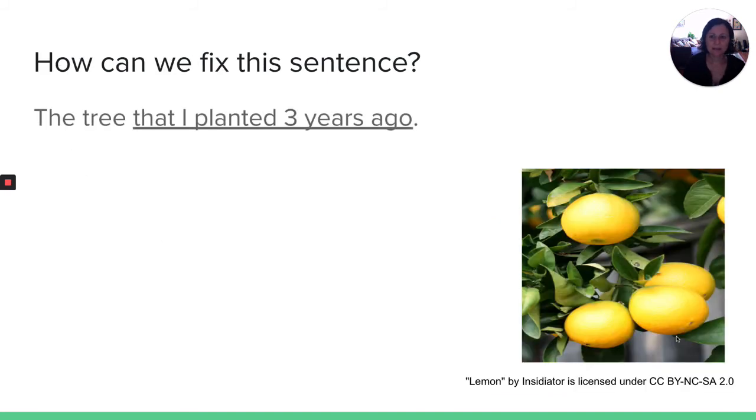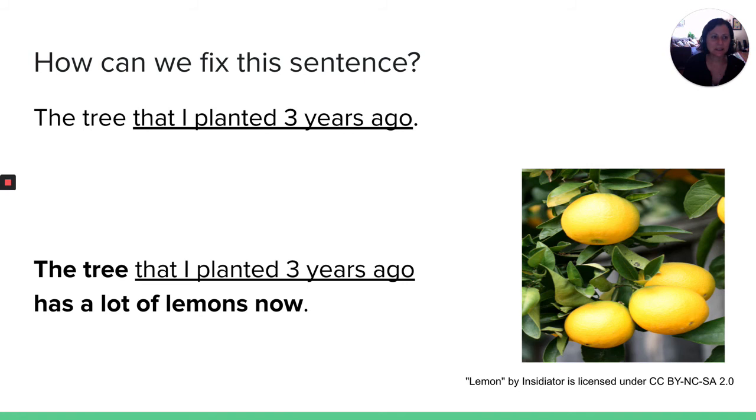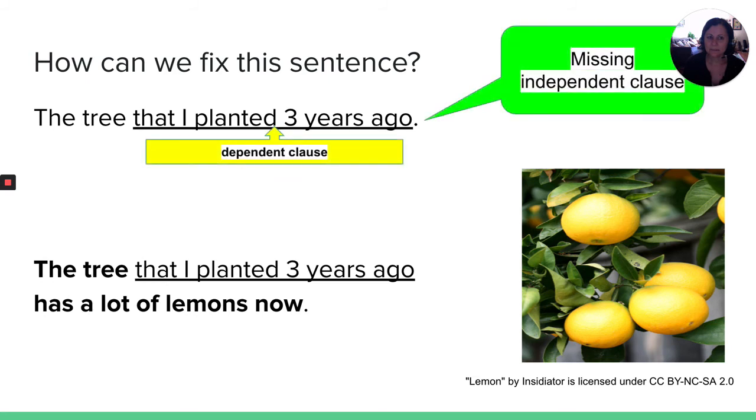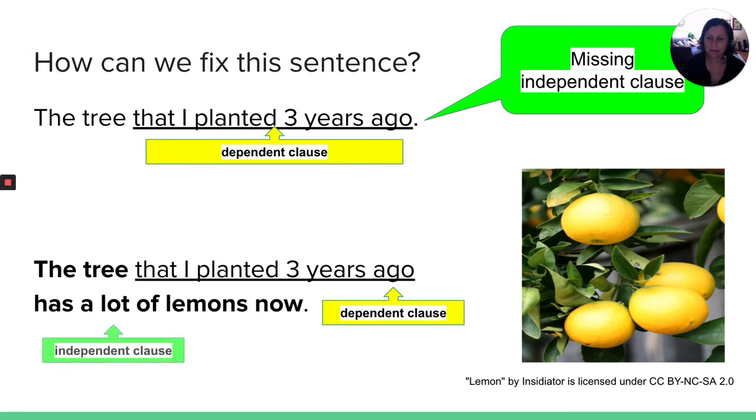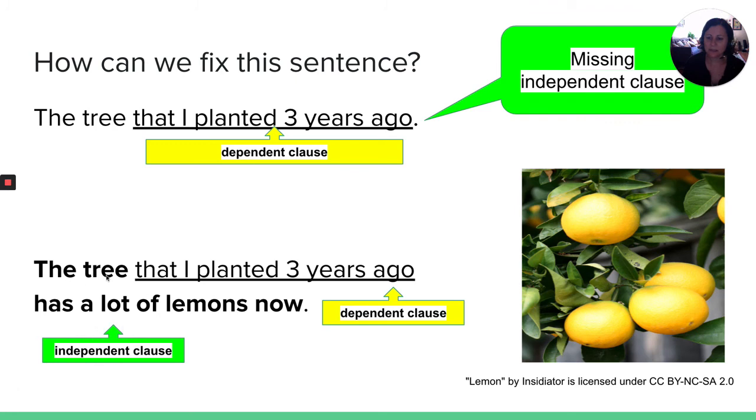Let's go back to that sentence we saw earlier. The tree that I planted 3 years ago. I need to finish it. I need to finish the independent clause. The tree that I planted 3 years ago has a lot of lemons now. So what I did here to fix it is I finished the independent clause. The tree has a lot of lemons now. There's my independent clause. So you got to finish your sentence.